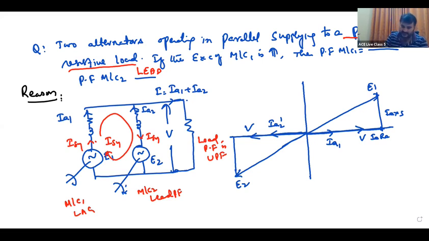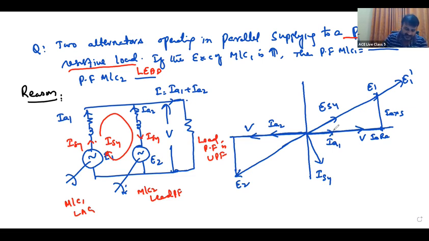But when excitation of machine 1 is increased, say, E1 increases to E1 dash. Now this is ESY. ESY will come into the picture, and this is ESY means ISY. This is ISY, the synchronizing current. Now what is the resultant current you see?